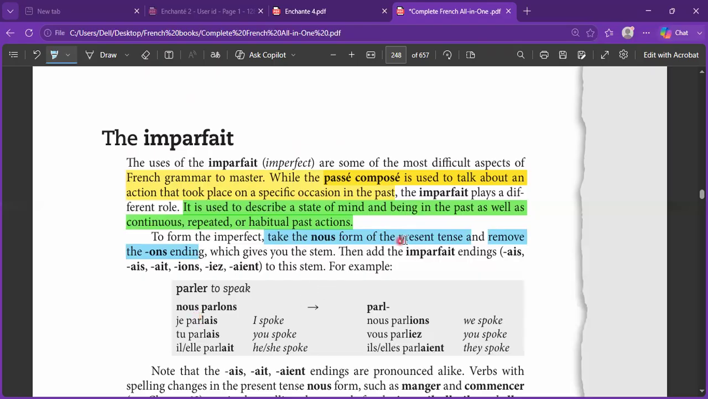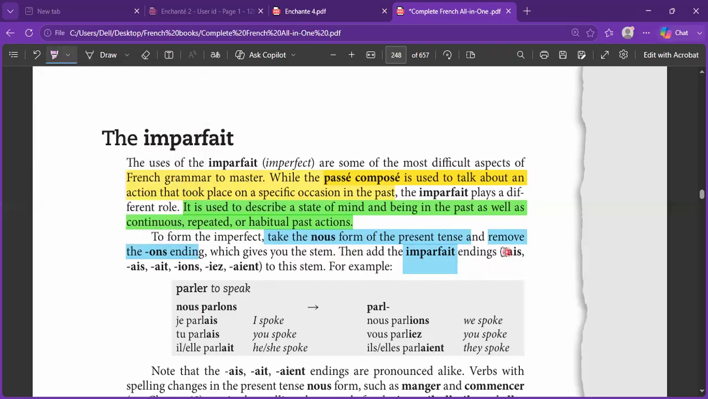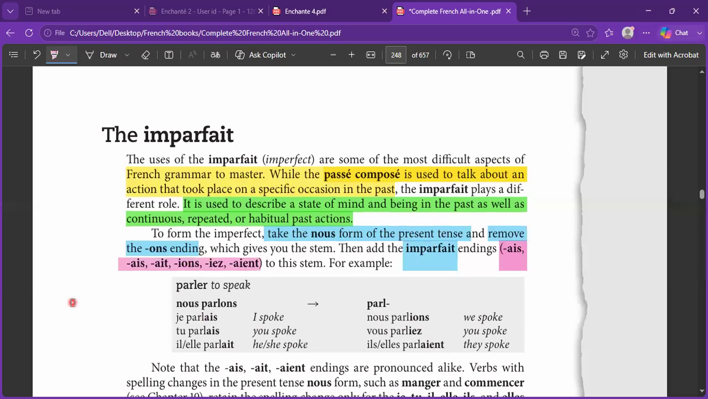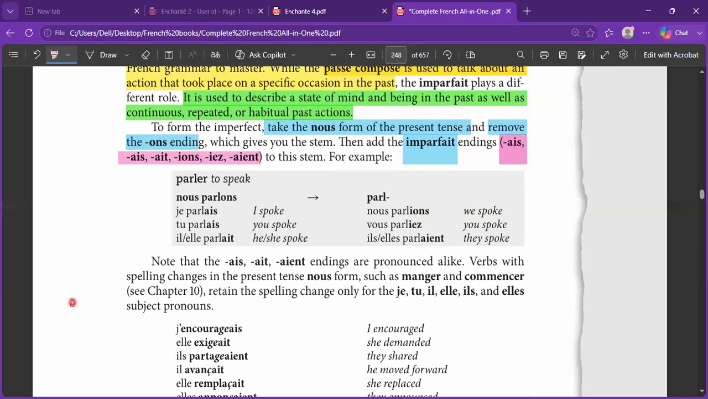Then we add the imperfect endings. Now, this is something you need to keep in mind and learn, definitely. These are AIS, AIS, AIT, IONS, IEZ, and AIENT, which are the main endings to be added to the stem. This is what you need to learn. Apart from that, the imperfect is really, really easy.